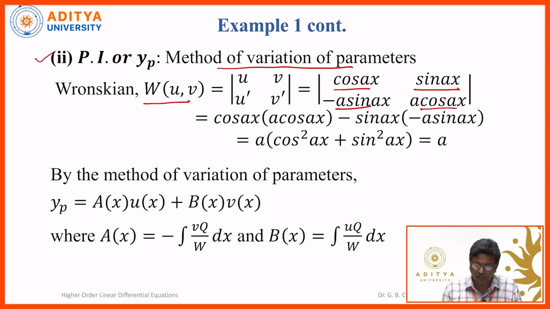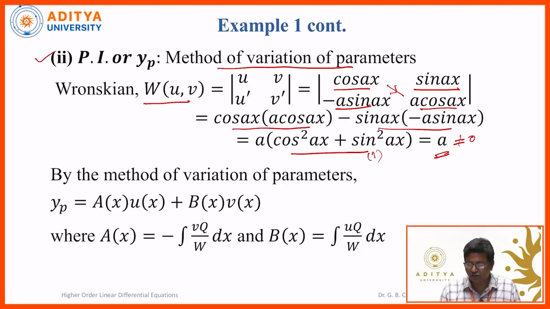Expanding the determinant, we get a into cos ax into cos ax minus of minus a into sin ax into sin ax. Taking a as common, we get cos square ax plus sin square ax, which is 1, so W is a into 1, that is a. Obviously this is not equal to 0 in our case.